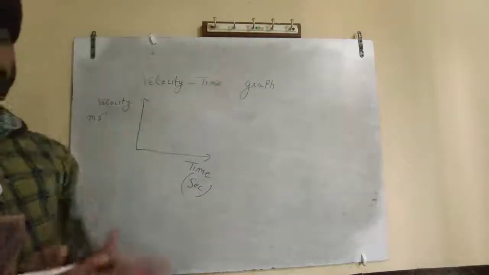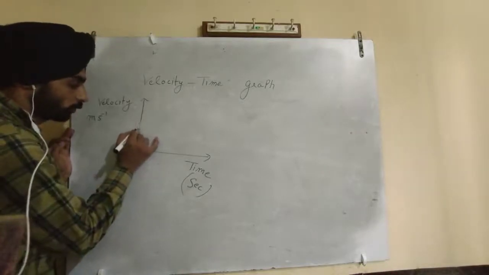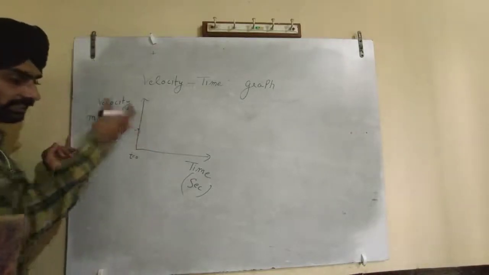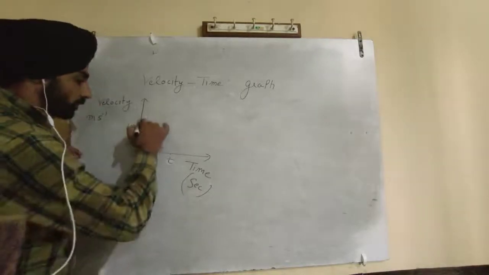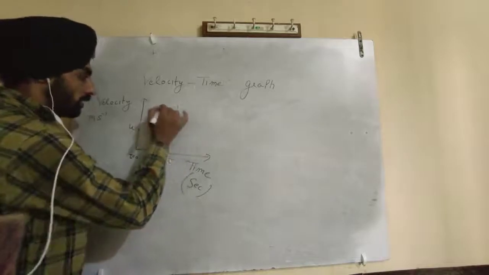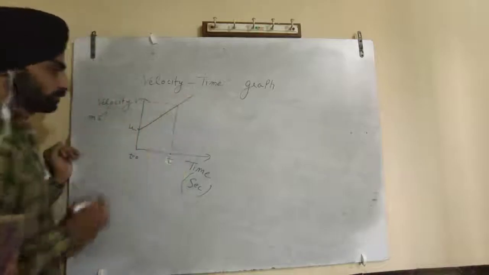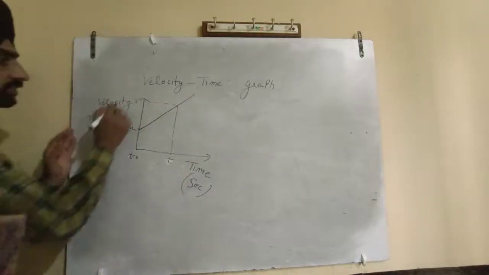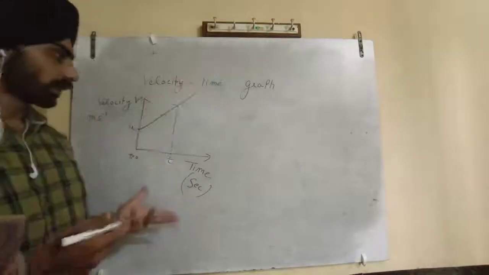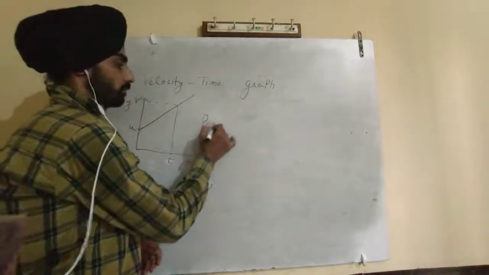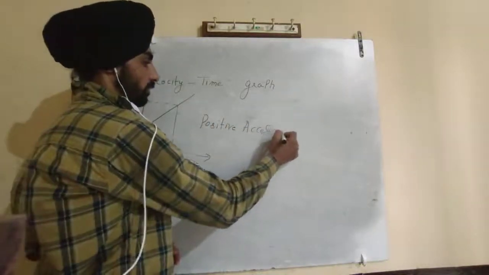Velocity is increasing with time, that means positive acceleration. Suppose at time t equals 0, velocity is u. Initially the object is moving with u. At time t, suppose velocity has increased up to point v. So you join these 2 points. This is u, this is v. Velocity is increasing with time. It's a positive acceleration graph.